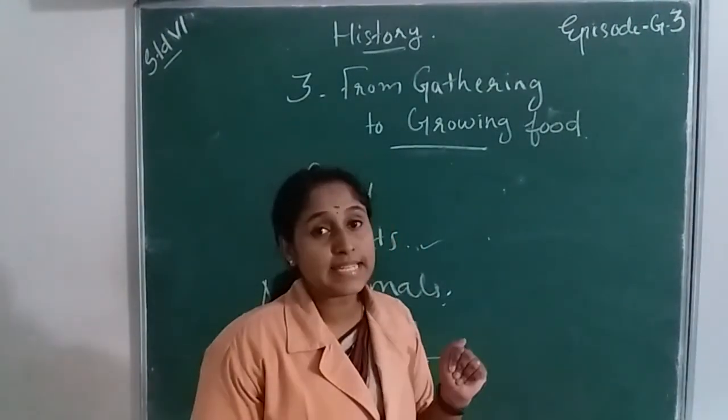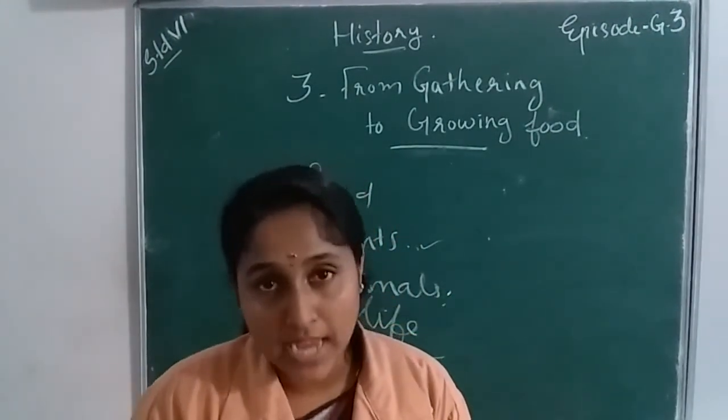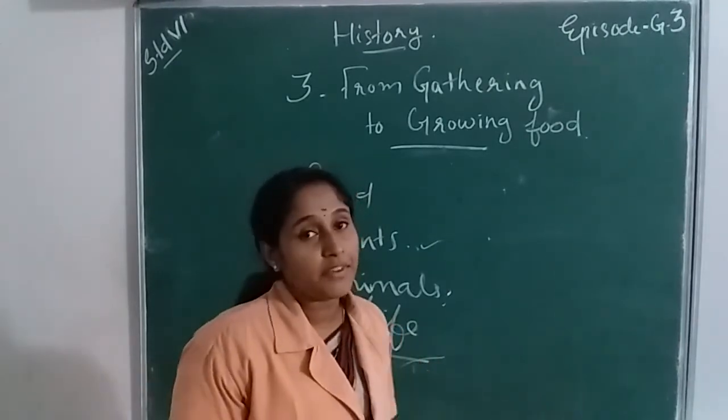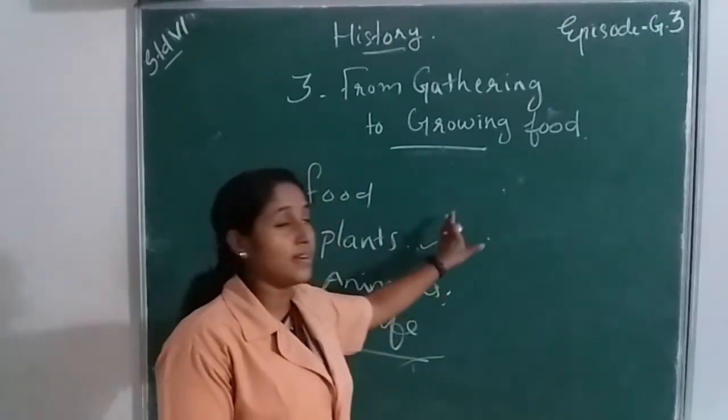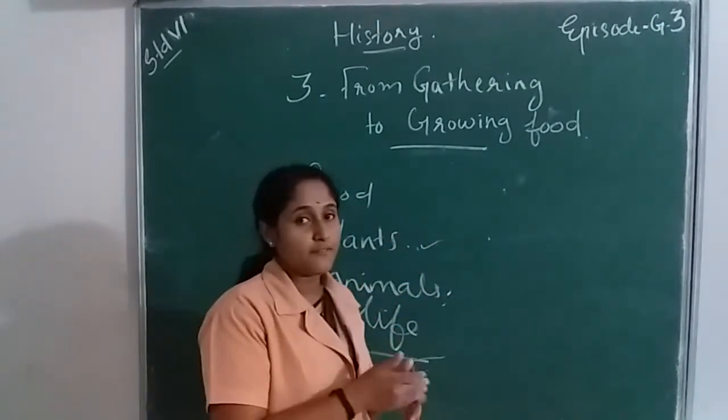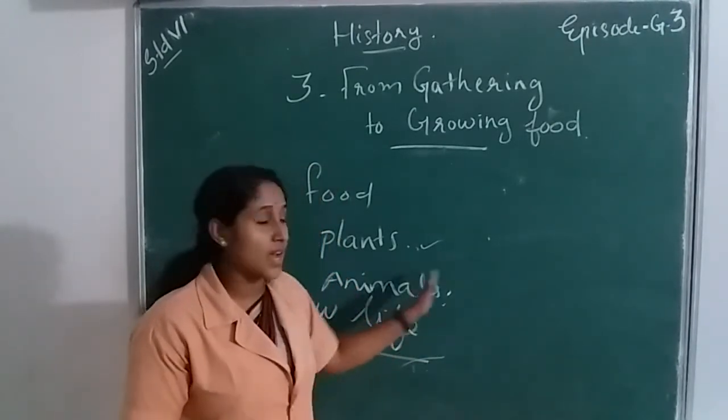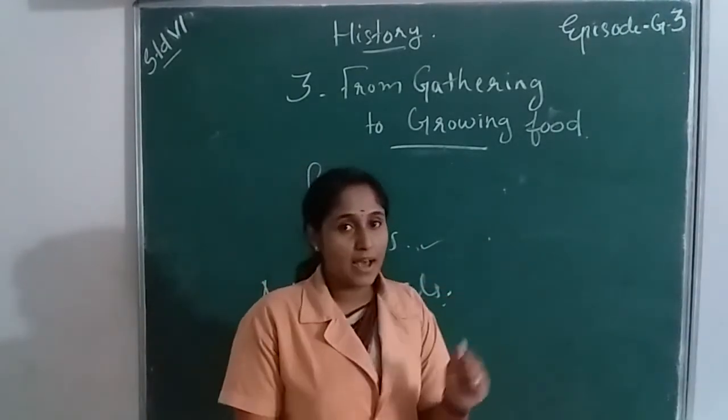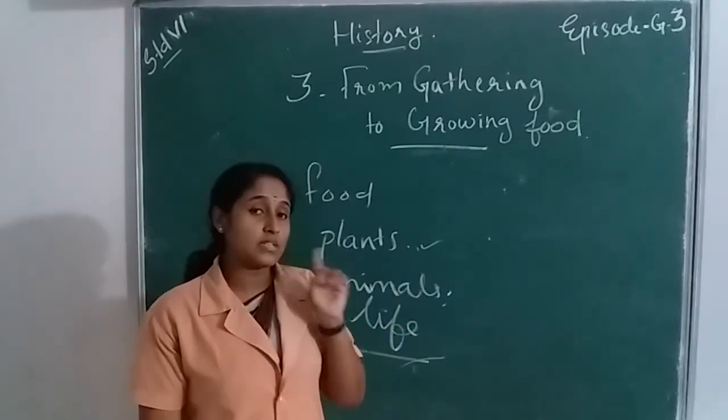So let's conclude our chapter. Today we discussed how early human beings became farmers, or how they started farming. So first, what is the reason?